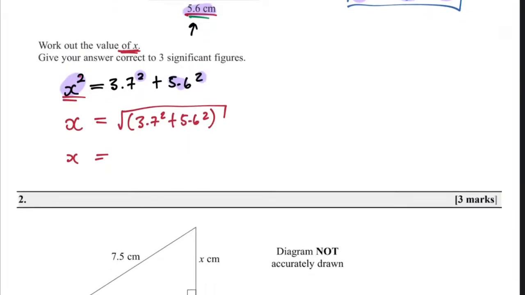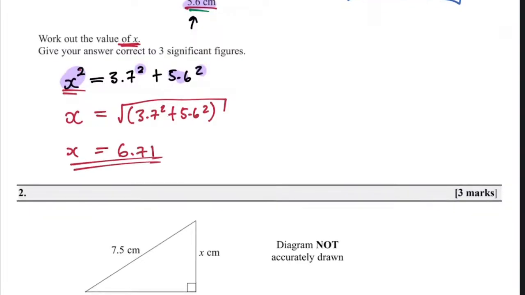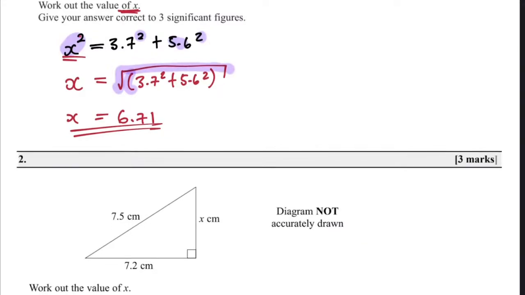We get 6.71. You should punch it exactly the way I've done it: you put the square root sign, then you open bracket, you say 3.7 squared plus 5.6 squared, and you should get 6.71, which you can even put as 6.7. They want 3 significant figures here, so 6.71. That's the answer, and you're done. Do you see? Yes, I got the same answer.